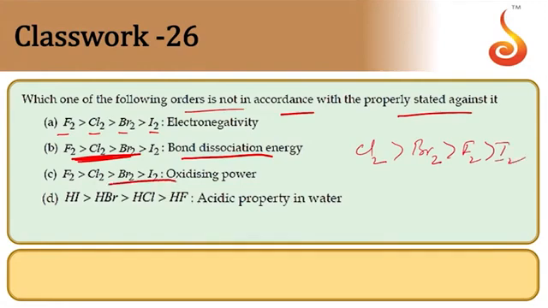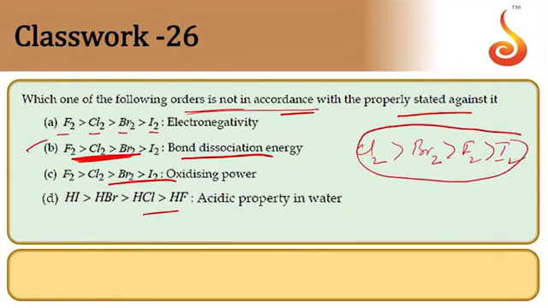The oxidizing power order is also correct. So for 'not in accordance', you can take option B, because the given order of bond enthalpies is incorrect. Chlorine has a higher bond enthalpy value. So the option is B.